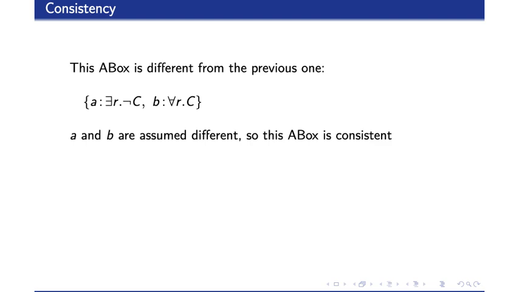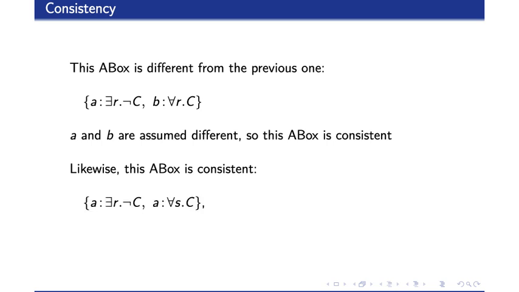As a result, this ABox is consistent. Likewise, this ABox is also consistent. Its second assertion has the role name S instead of the role name R, as previously. So different role names refer to different roles.